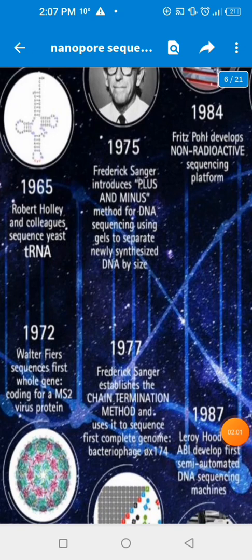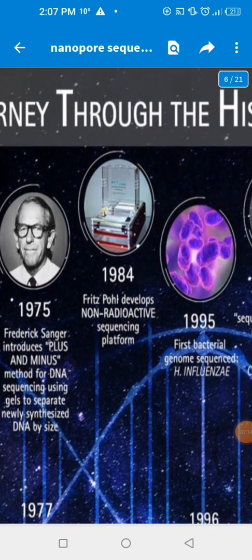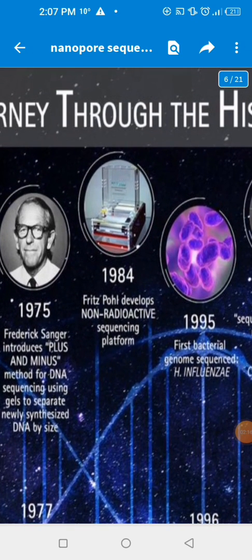In 1977, Sanger established the chain termination method and used it to sequence the first complete genome, of bacteriophage phiX174. In 1984, Fritz Pohl developed a non-radioactive sequencing platform.